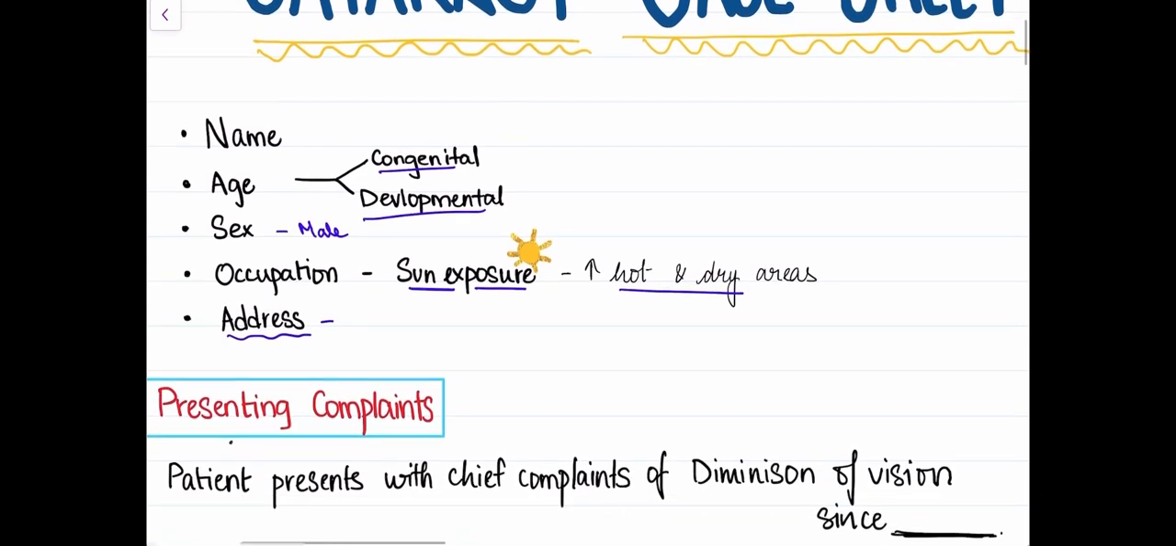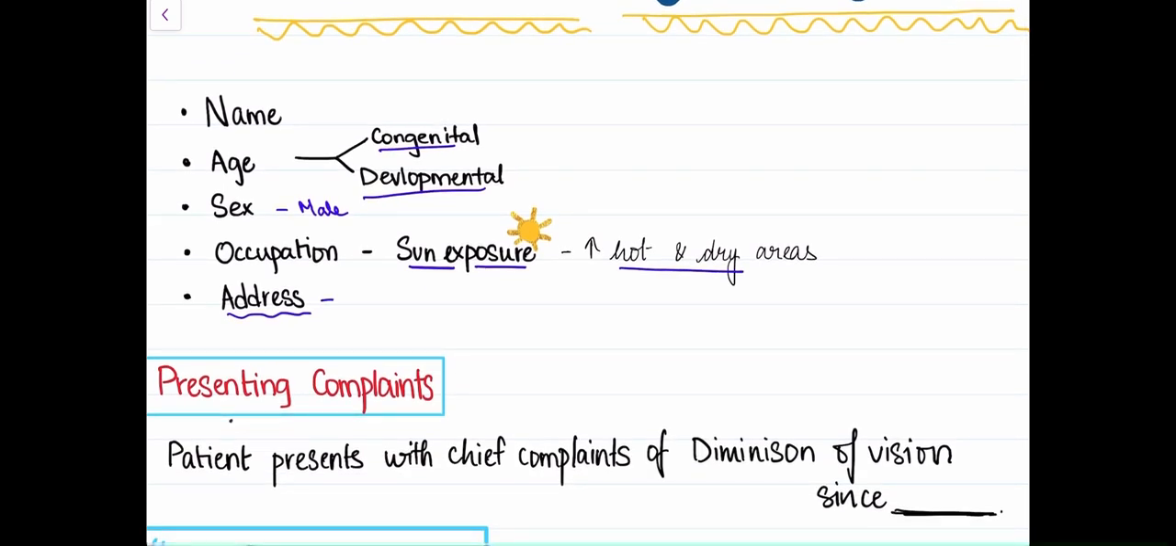And then moving on to the presenting complaints, that is the chief complaints. The patient presents with the chief complaint of diminution of vision. Diminution of vision is the most important complaint the patient presents with in the case of a cataract. When we present it as a chief complaint, we say diminution of vision since how many years. Let's say 1 year, for example. So that's the chief complaint.